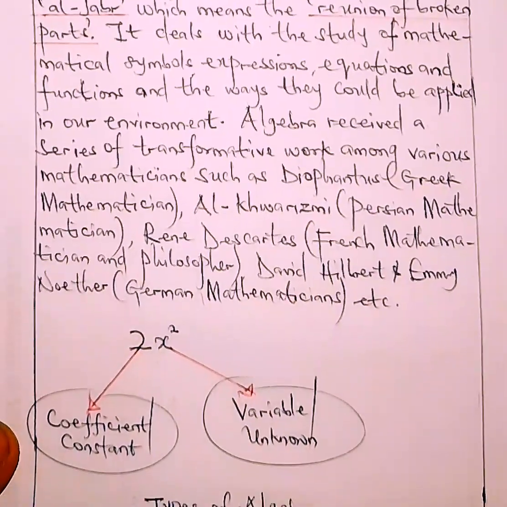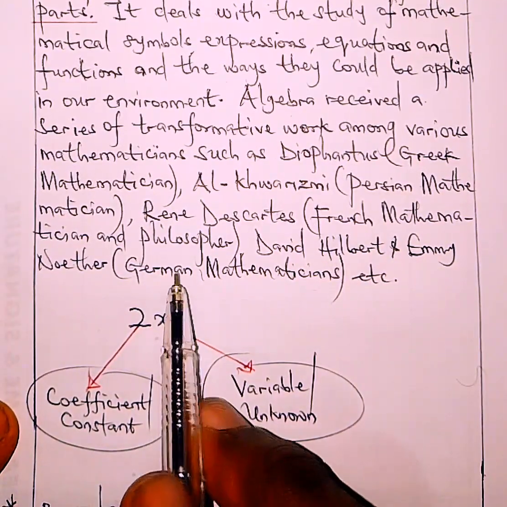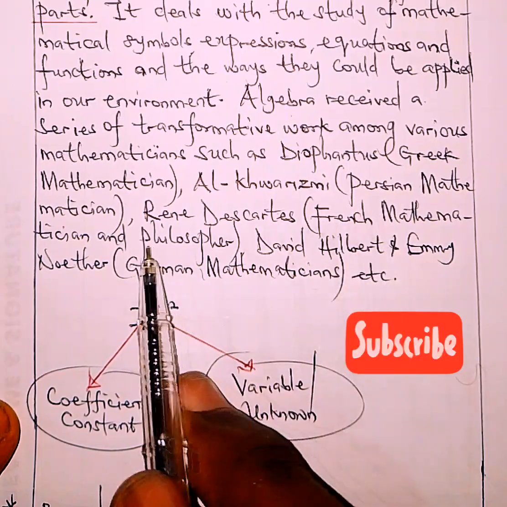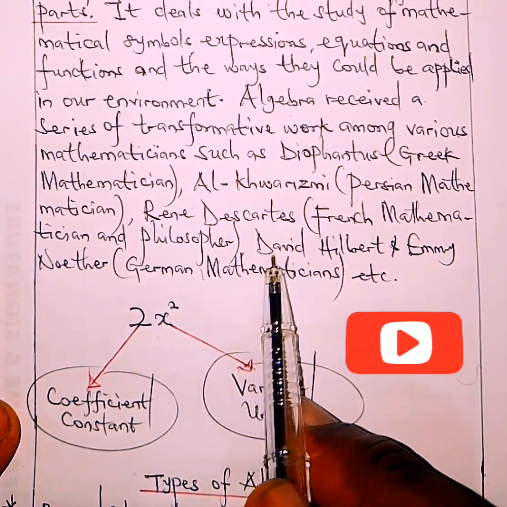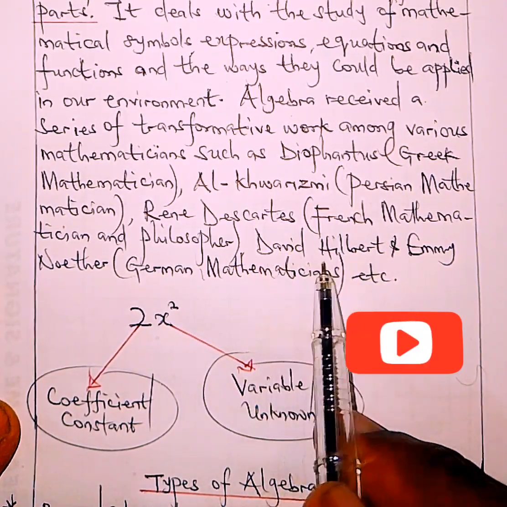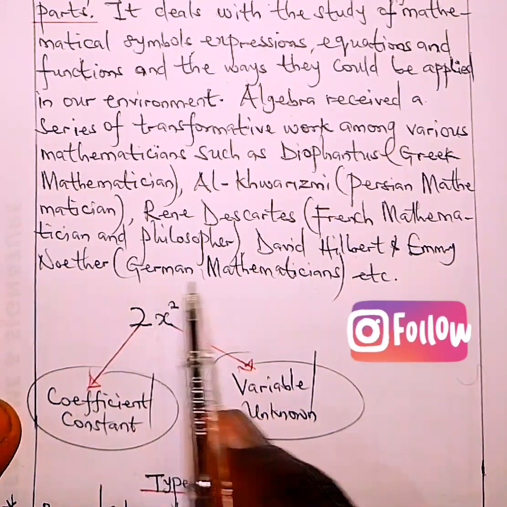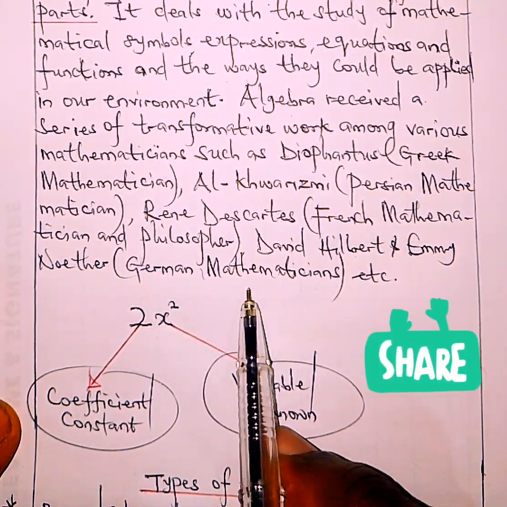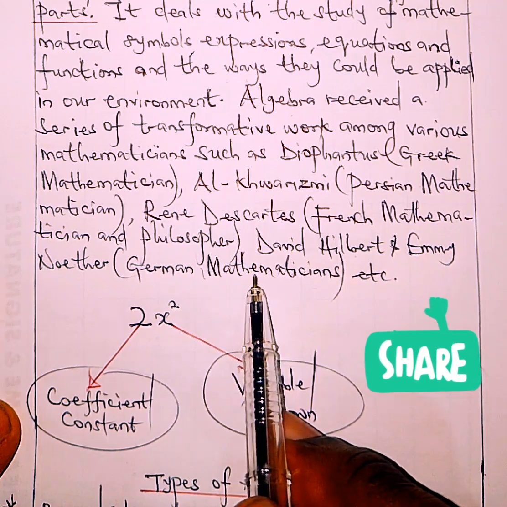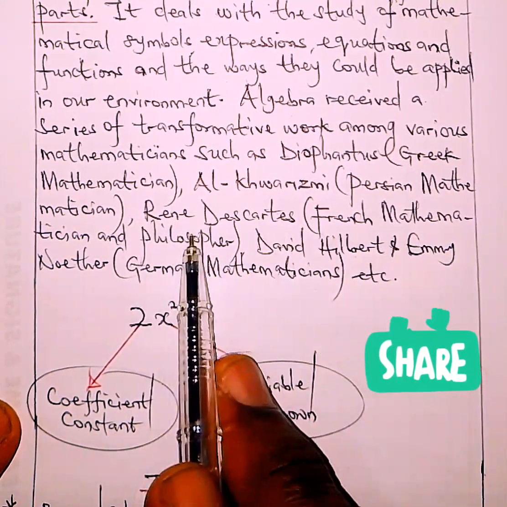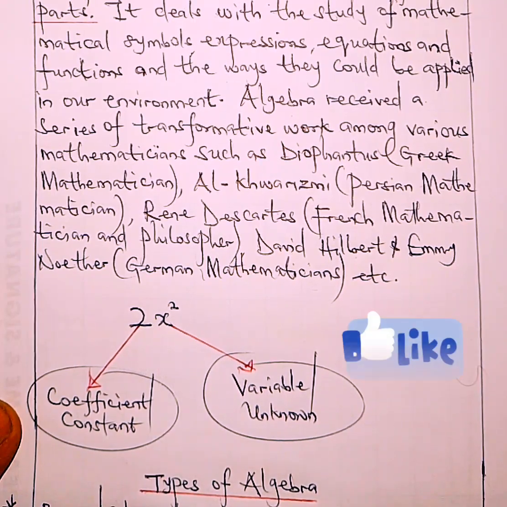Then we have other great mathematicians such as René Descartes, a French mathematician and philosopher, who also did a very good job on algebra. Then David Hilbert and Emmy Noether, both German mathematicians, also did breathtaking work on algebra. All these mathematicians brought about this very beautiful topic we are discussing today by working on it at different points in time.